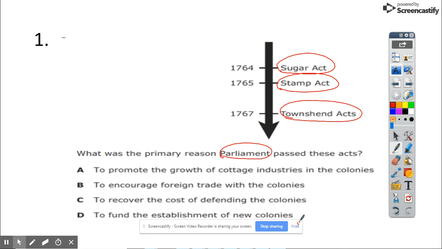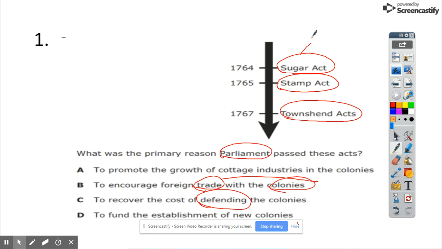A, to promote the growth of cottage industries in the colonies. B, to encourage foreign trade with the colonies. To recover the cost of defending the colonies. That might be important. To fund the establishment of the new colonies. Okay? So, then I walked through and I defined to make sure.